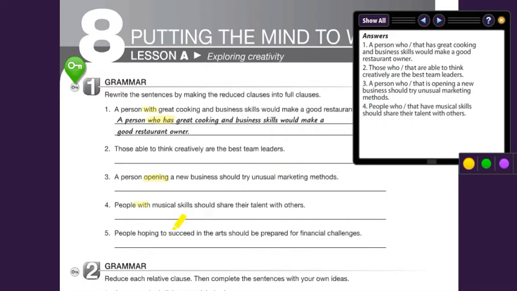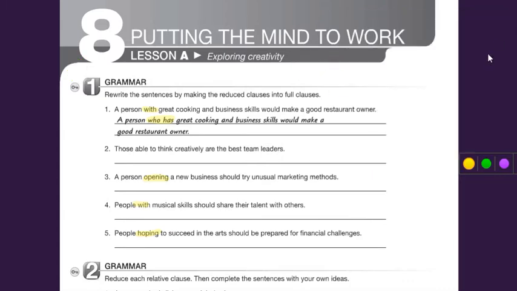Then number five, we have people hoping to succeed in the arts should be prepared for financial challenges. Then we have people who or that are hoping to succeed in the arts should be prepared for financial challenges. So people who or that hope to succeed in the arts should be prepared for financial challenges. And that's it, Part A, the first exercise.